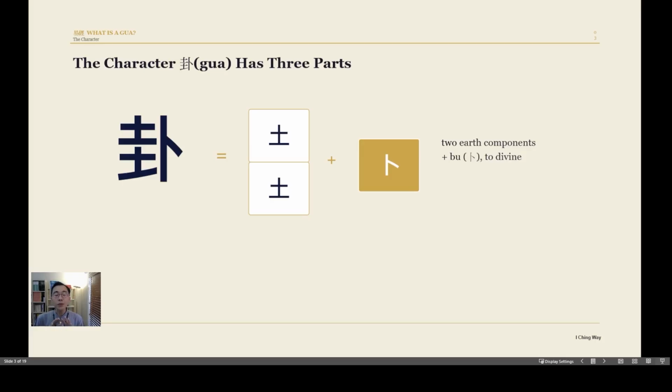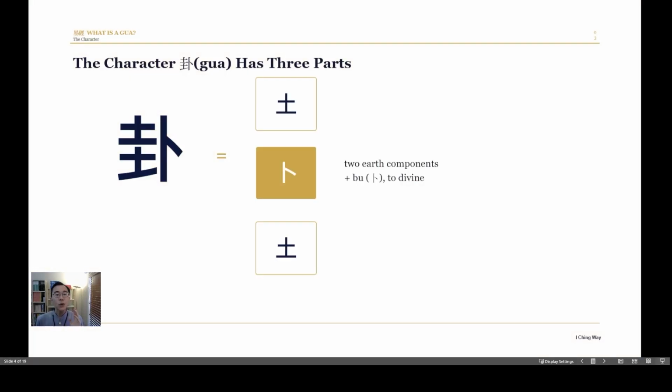So we will separate Gua into 2 parts first, then we will rearrange the order again. We rearrange the order of Gua into the upper part is earth, the lower part is earth, and the middle part is bu.